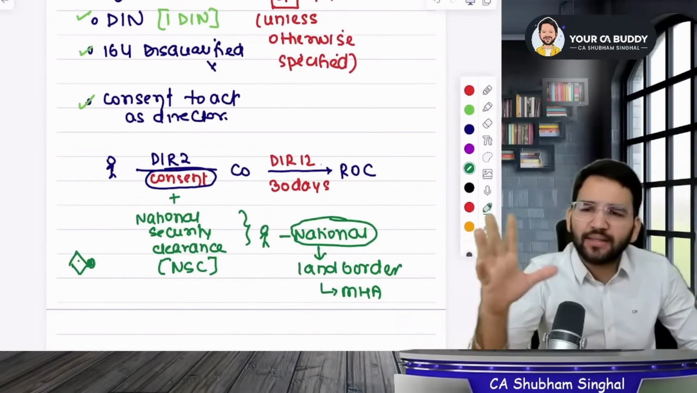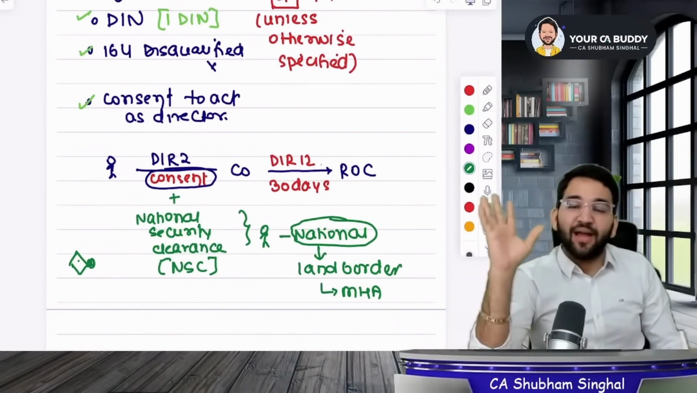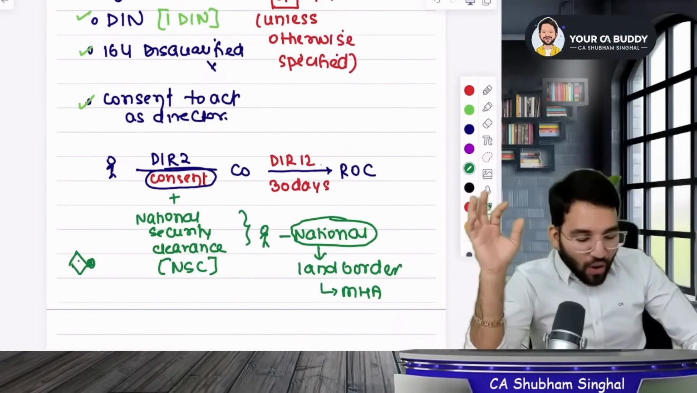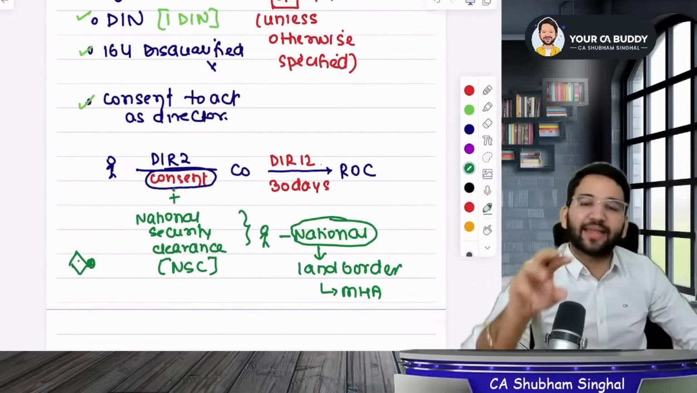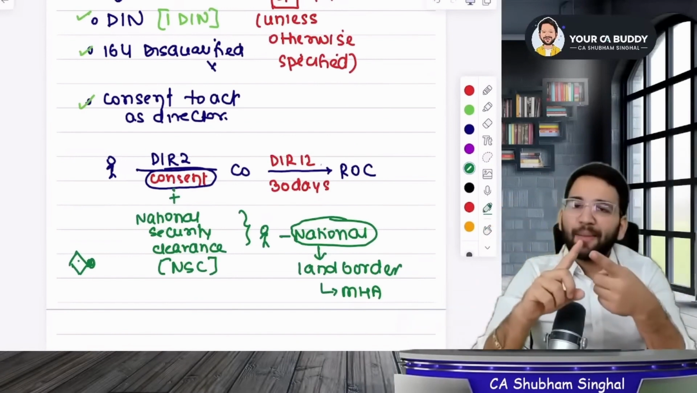This approval shows that we have no security threats from you. Once you receive the security clearance, you will send that along with the consent form and only then you will become a director. But who needs to send this security clearance?